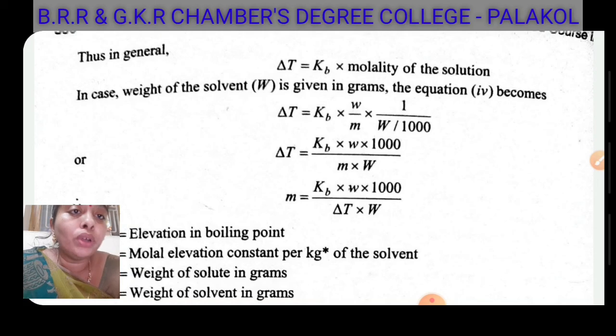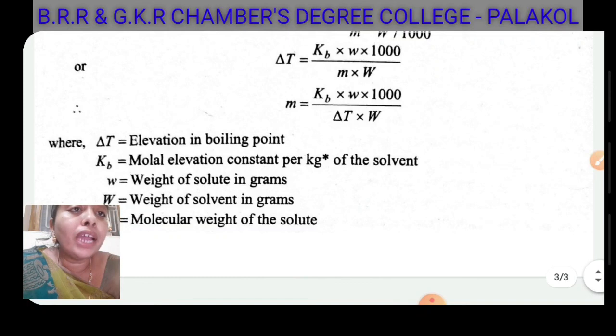the molecular weight of the non-volatile solute equals the ebullioscopic constant into weight of the solute in grams into 1000, divided by the elevation in boiling point into weight of the solvent in grams. We know delta T, the ebullioscopic constant, the weight of the solute in grams and the weight of the solvent in grams, so we can calculate the molecular weight of the non-volatile solute. In this colligative property, we can calculate the molecular weight of the non-volatile solute particles. So, thank you students.